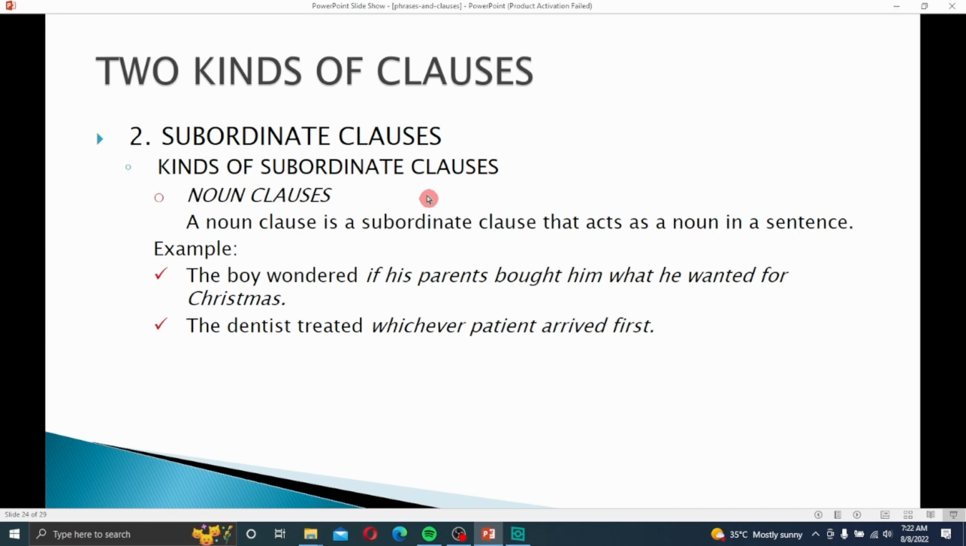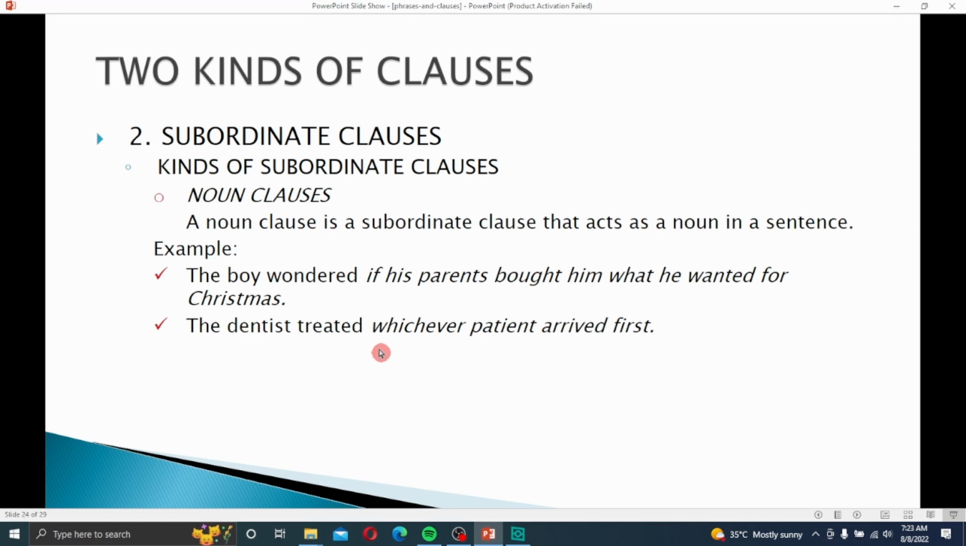Kind of clause: noun clauses. A noun clause is a subordinate clause that acts as a noun in a sentence. If you are familiar with the use of a noun, then you will easily understand the noun clause. The boy wondered if his parents bought him what he wanted for Christmas. Here, if his parents bought him what he wanted is the noun clause.